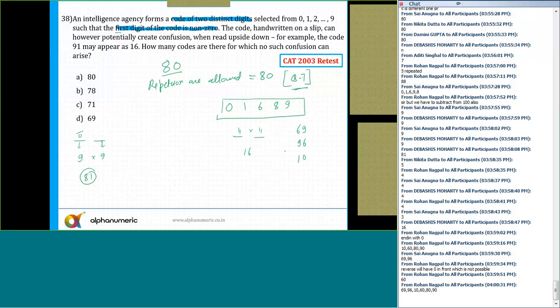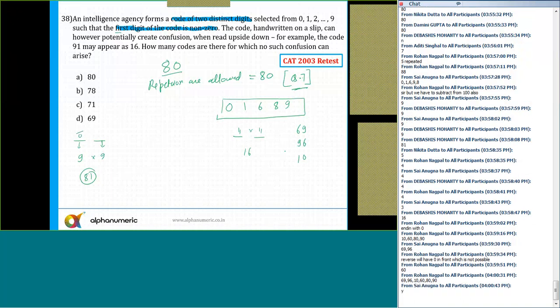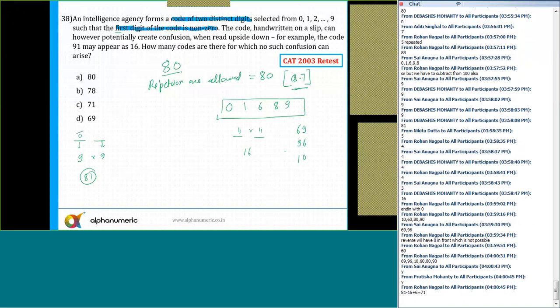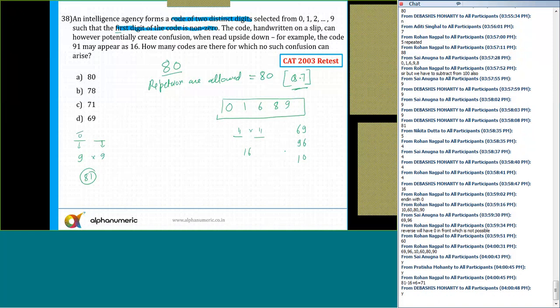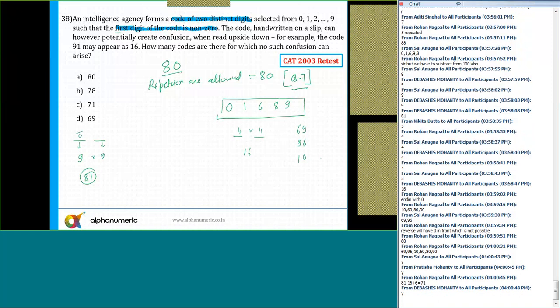Am I audible to all of you? Which all digits are there? 69, 96, 10. You are saying 60, 80, and 90. Yes. These will not create any confusion at all. Okay, because the leading digit can't be 0. We know that. So these 6 will not create any confusion at all.